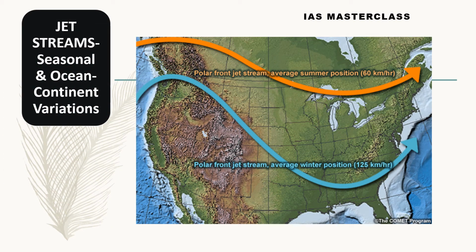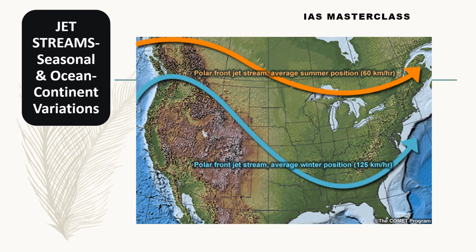Jet streams have seasonal changes. Why is it that they change seasonally? The reason is simple. The contrast between air masses is very important. Of course, you can understand the contrast between air masses would be much higher during winter as compared to summer.